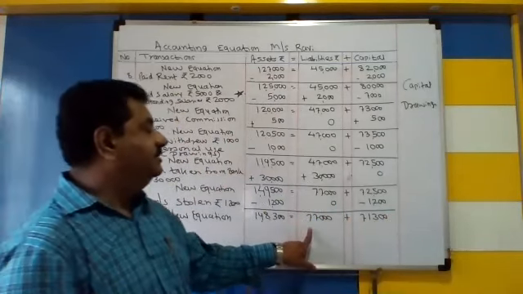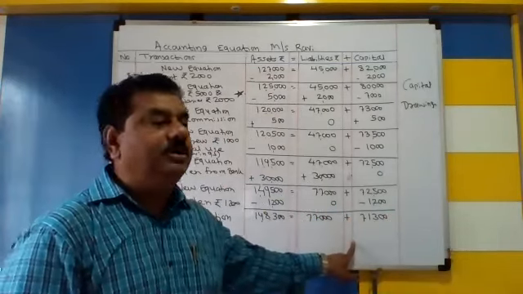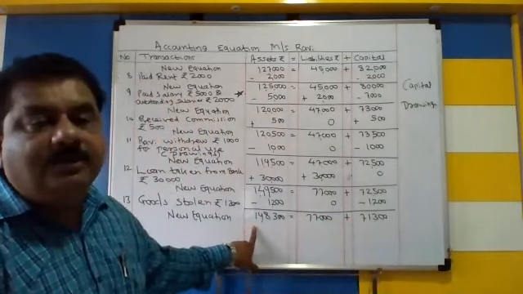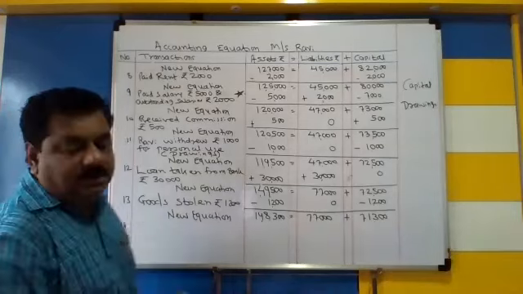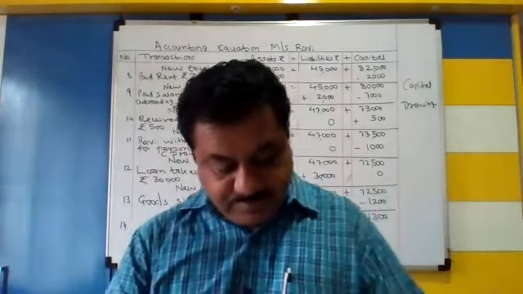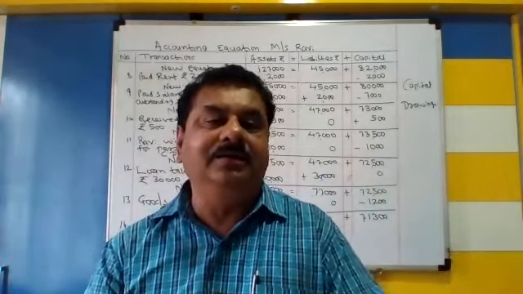Total it: 77,000 plus 71,300. You are getting the correct amount, 1,48,300.